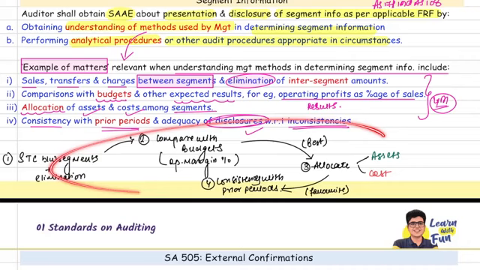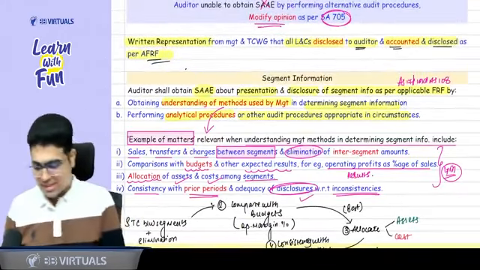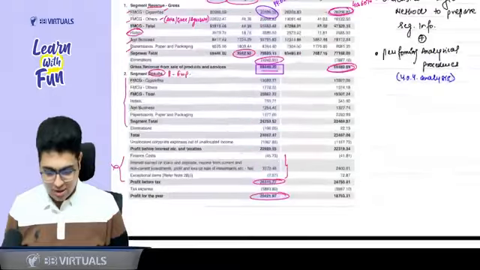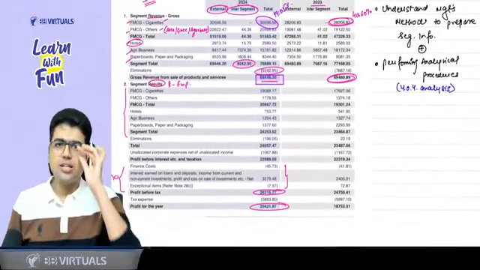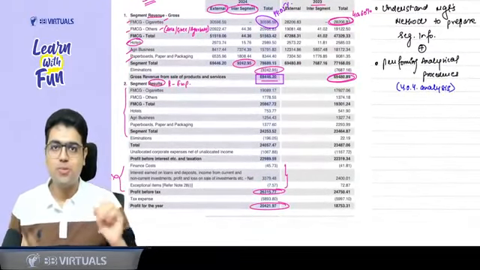So these are your 4 points that you can cover in this flow. Deal done? Done, sir. So with this, SA 501 is done. And in this revision, I tried my best to cover all the concepts with you, all the questions with you. I hope the things are clear.